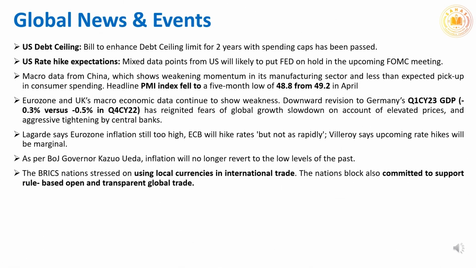Let's begin first with global macro news and events. On the US debt ceiling front, the Congress has passed the bill to enhance the debt ceiling limit for 2 years. This has removed the risk of default. The bill suspends the debt ceiling through 1st January 2025 in exchange for enforceable spending caps over the next 2 years. As per projections by Congressional Budget Office, spending cap would result into saving of $245 billion.